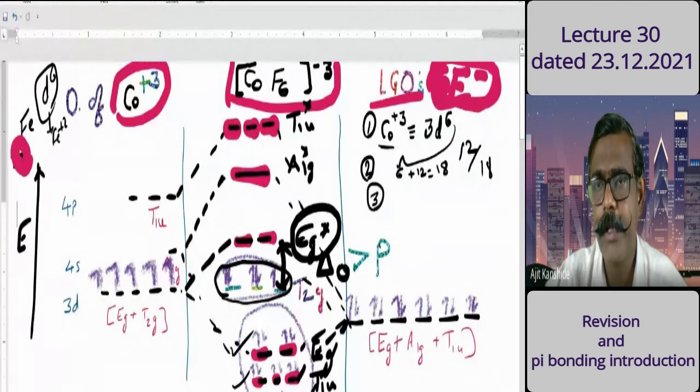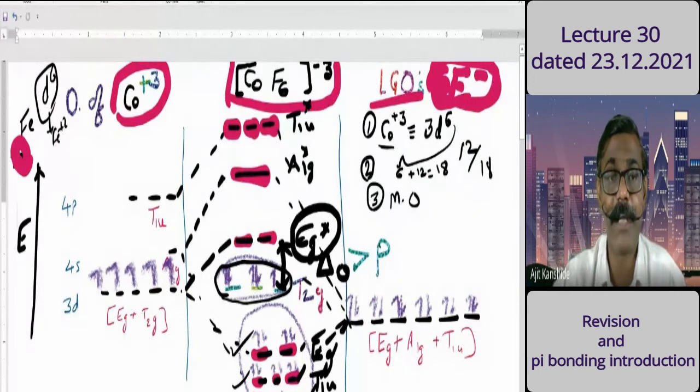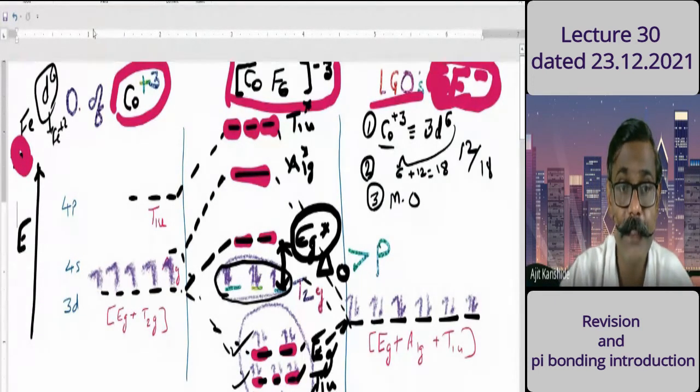Now, third point. The MO diagram can be represented as under, and you have to draw this MO diagram. But in the MO diagram, what change do you have to make compared to the previous? Here, 6 electrons are there. So one more electron that I add here.